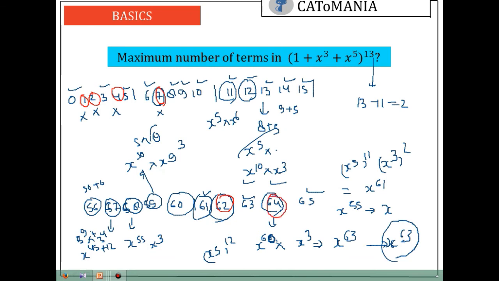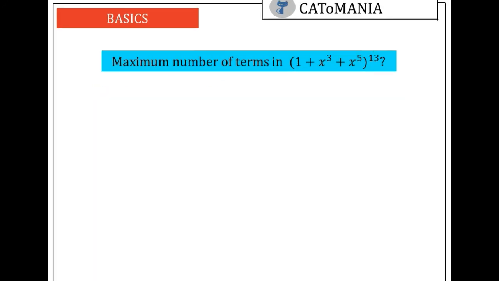So you can say 6 terms are left out, and if none of the term would have been left out, then the total number of terms would have been 65 plus 1, but 6 terms are left out, 1, 2, 3, 4, 5 and 6. So total number of terms missing will be 60. So we are done with the idea, we are done with the concept and question itself.